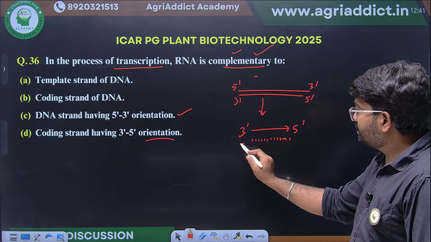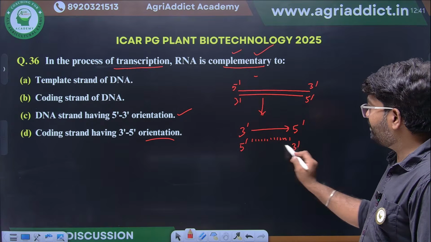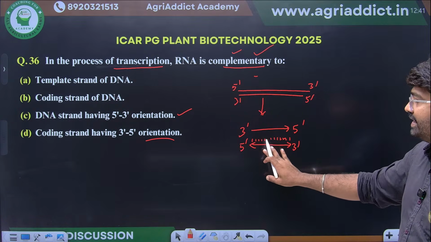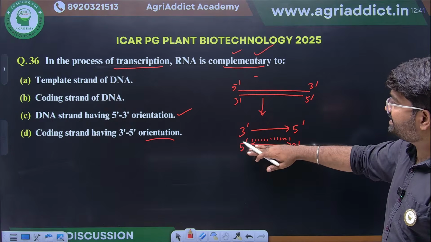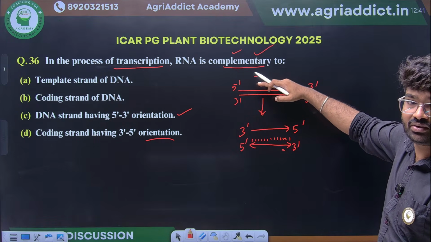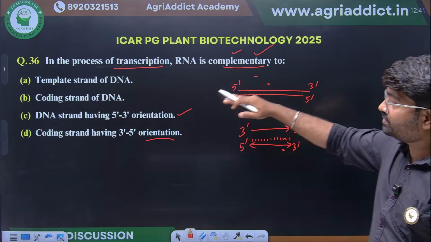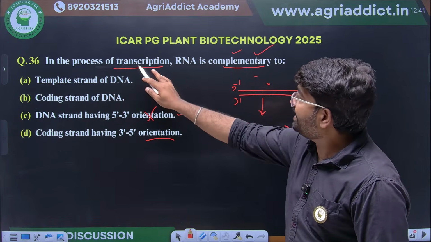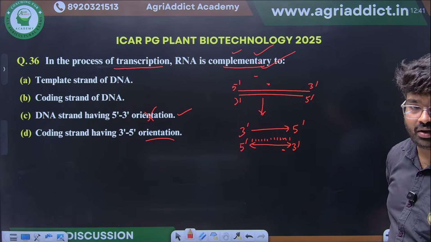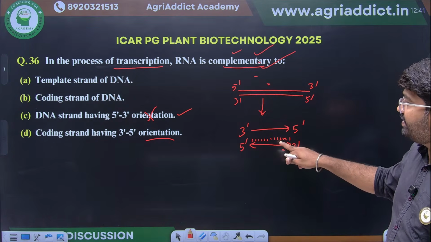Okay, so 5' to 3' will be there. Correct. 5' to 3' will be there. So, this will be similar to 5' to 3' of the what? Similar to 5' to 3'. So, this is a wrong answer. They are asking complementary. So, it will be complementary to what? This will be always complementary to,